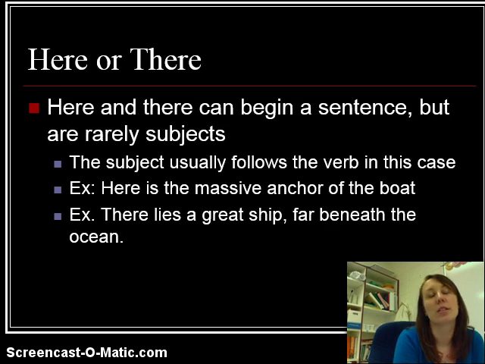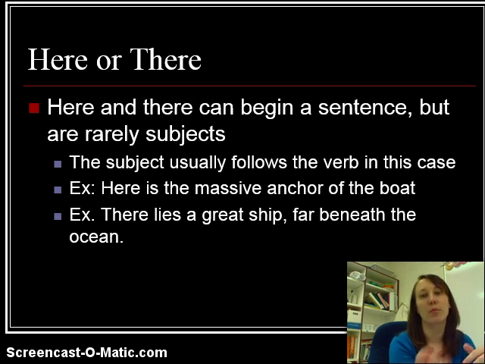The second place that you can see a subject coming after the verb is when you have a sentence that begins with here or there. If those words start the sentence, they're usually not the subject. The subject will usually come after the verb. So in these examples, "Here is the massive anchor of the boat." That sentence is actually about the word anchor. And so the anchor is here, is how you would kind of uninvert that one too. And the same thing goes for the second example. "There lies a great ship." Again, if we flip that around, you would say a ship lies there. So the subject of that sentence is a ship.